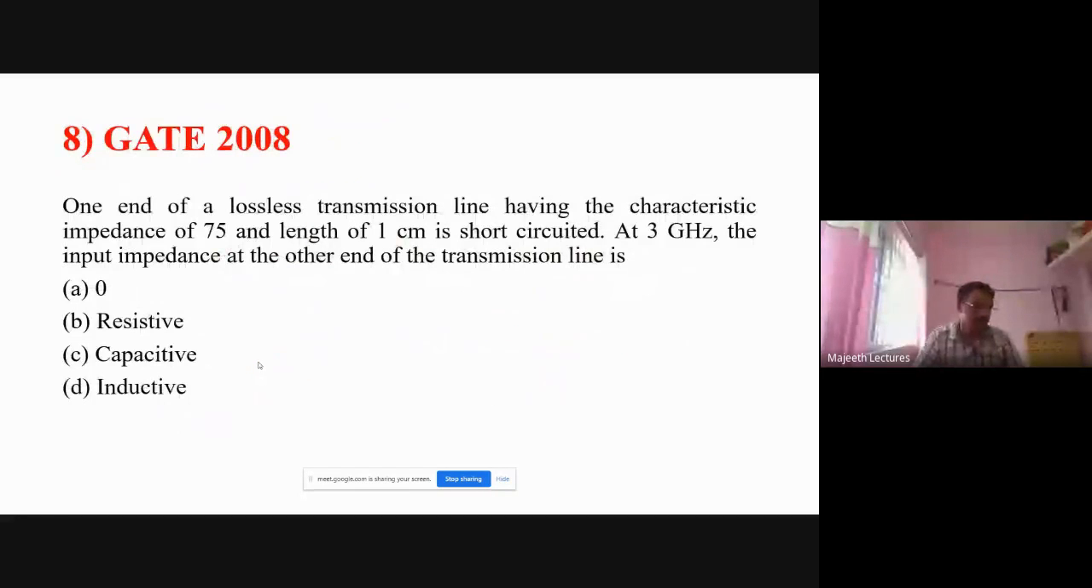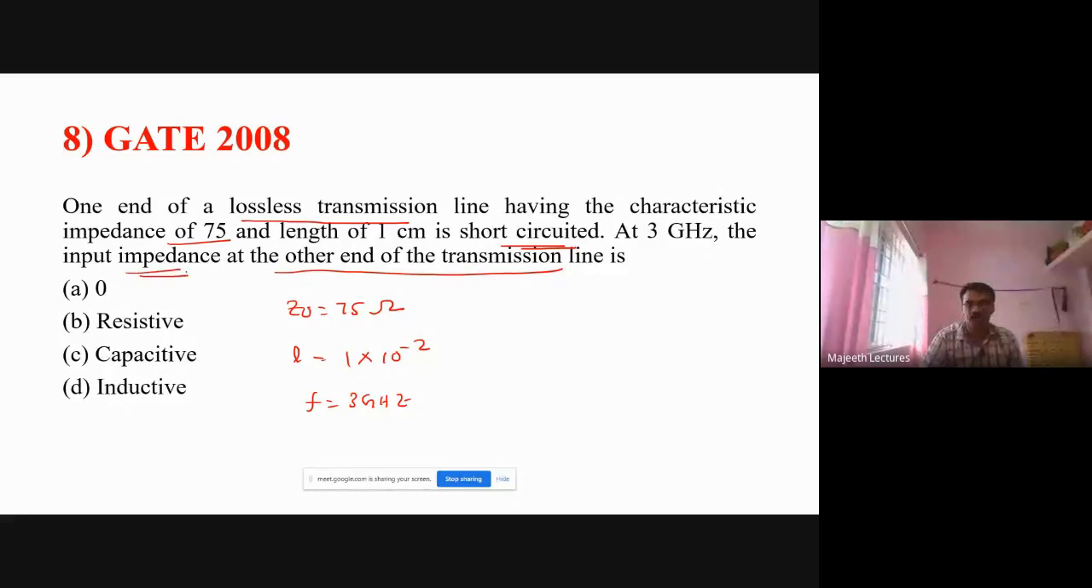Next question is another important question. You see, one end of the lossless transmission line. So the line is lossless, having the characteristic impedance Z naught equal to 75 ohm. Length L is 1 centimeter, short circuit. L is 1 into 10 power minus 2. Frequency they have given is 3 gigahertz. So they have given Z naught, L, and it is a lossless short circuit line. What is the input impedance at the other end of the line? So what is the nature of the input impedance? That's what they are asking.